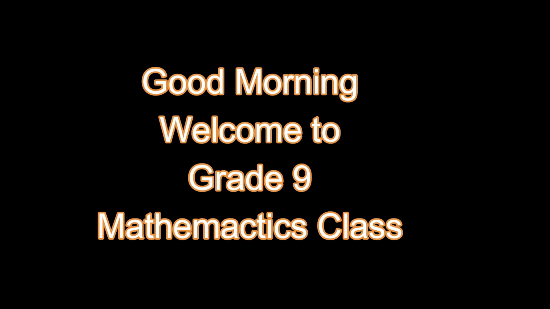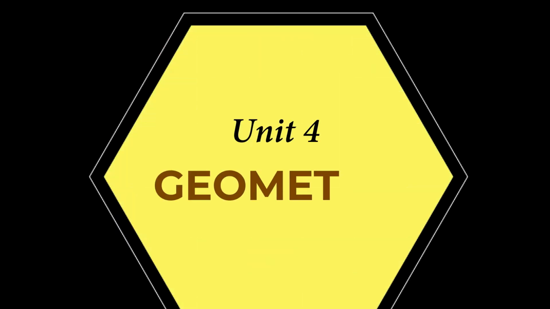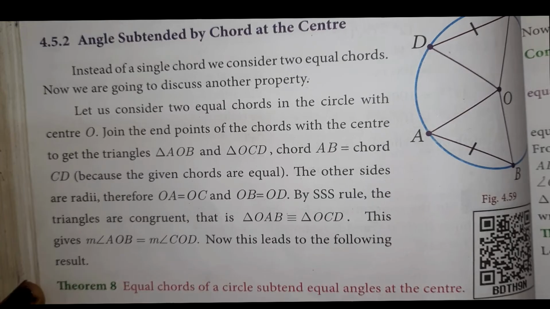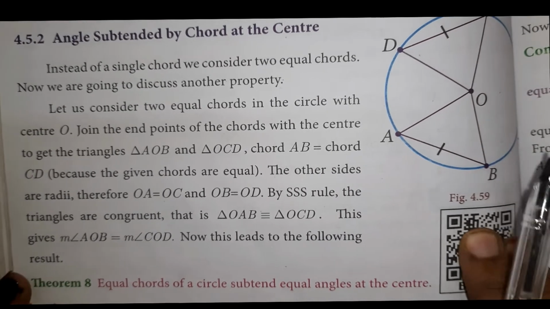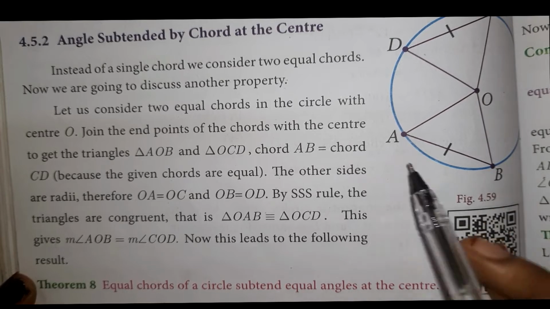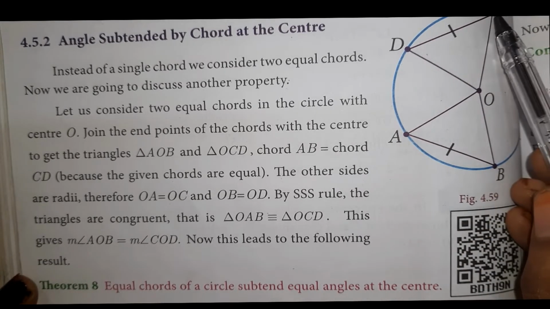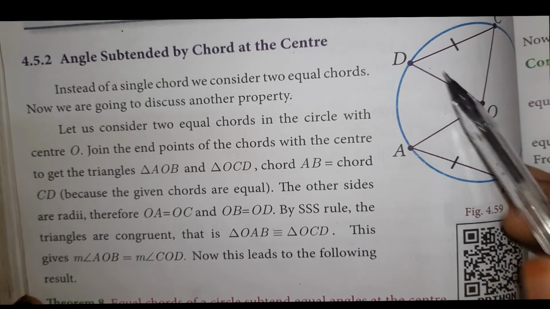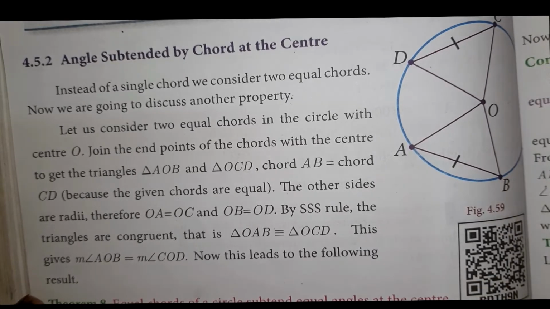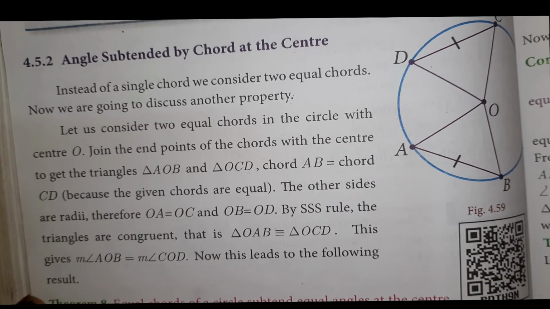In our regular class, we have already started lesson 4, geometry. First, we can learn some theorems. Theorem 8: equal chords of a circle subtend equal angles at the center. See these equal chords. Here we take chord AB is the same as chord AC. So equal chords subtend equal angles, so it will contain equal angles at the center.